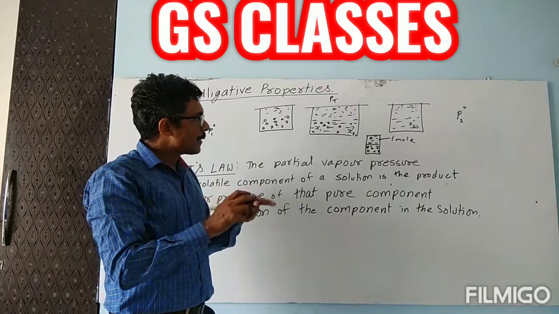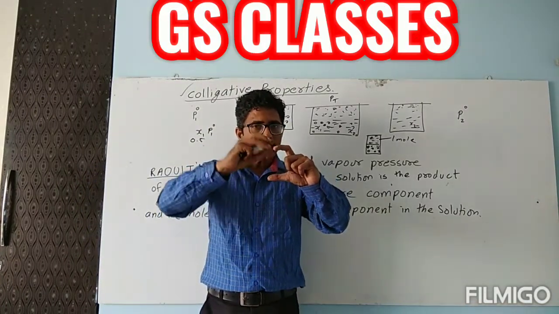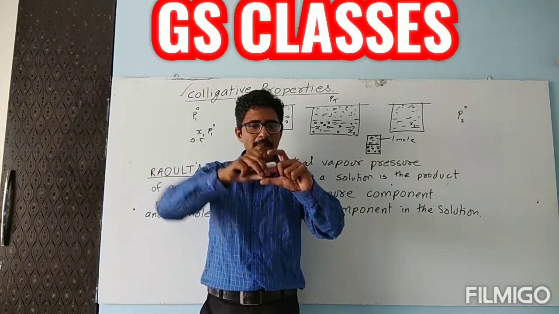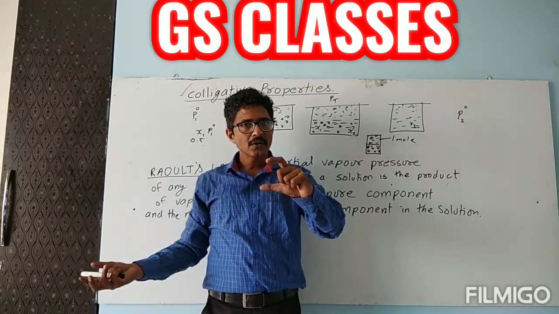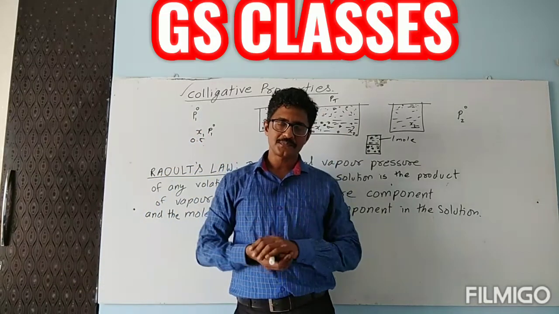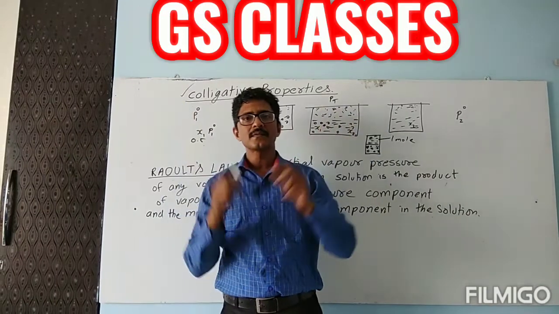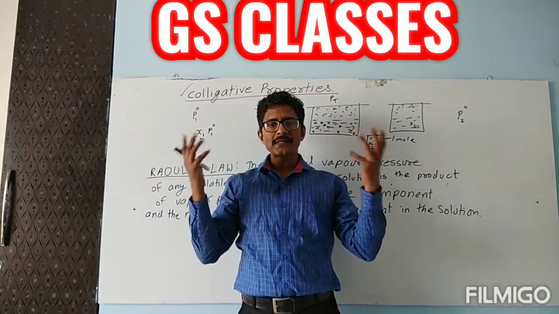Like, suppose 1 rupee is given to me, 50 paisa I am spending on something, 50 paisa on something else. So this is known as the concept of fraction. Suppose 100 rupees has been given to me.